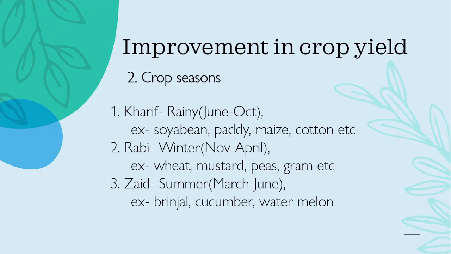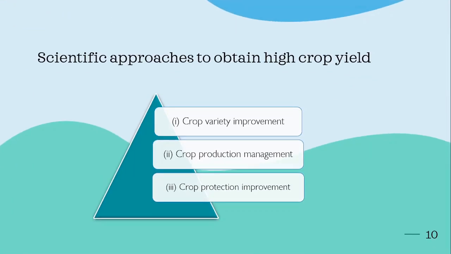So next, let's see various scientific approaches to obtain high crop yield. There are three main approaches. First one is crop variety improvement. We need to improve the crop variety to obtain high yield. Next we have crop production management, and then we have crop protection management. After production, protection is a vital step.